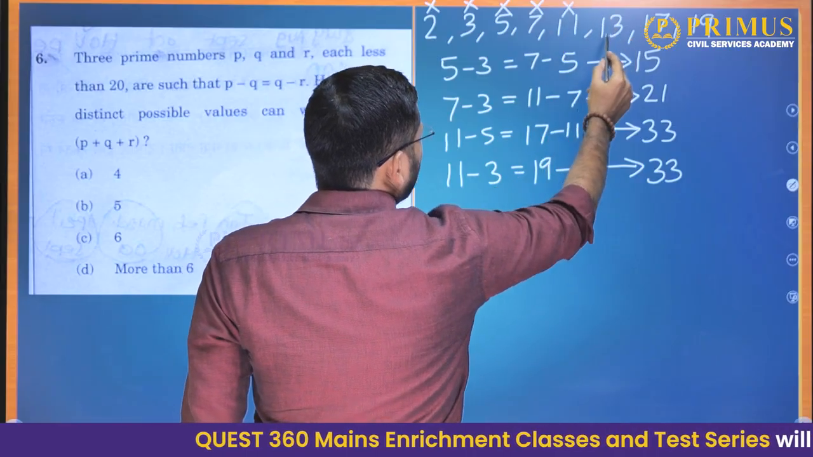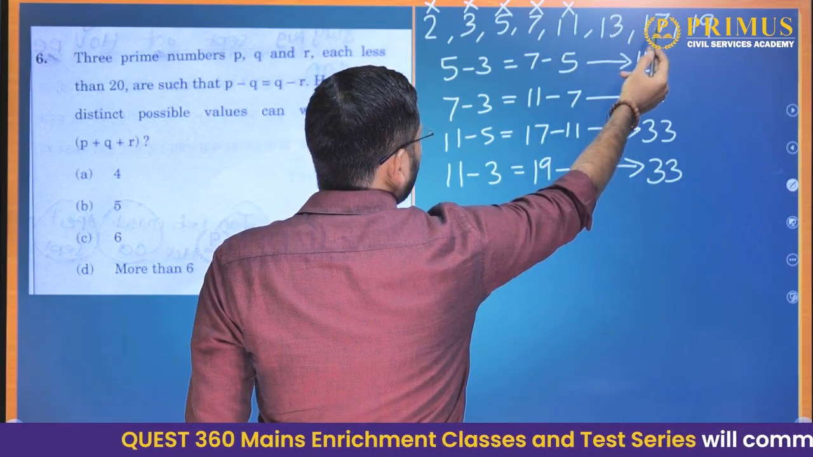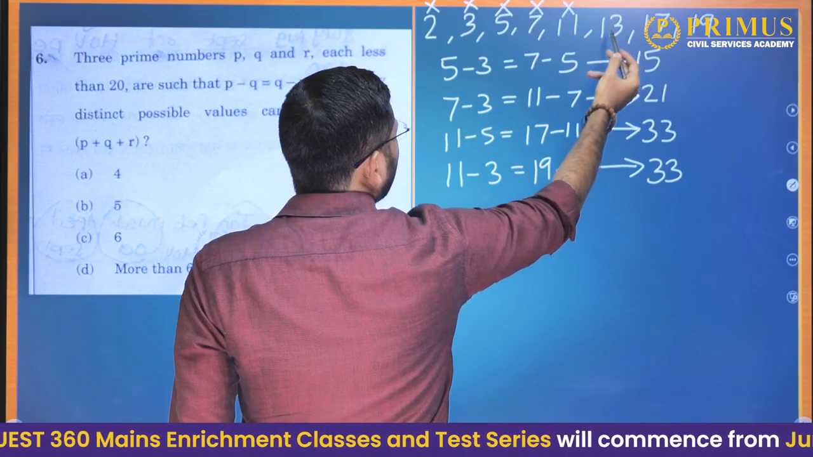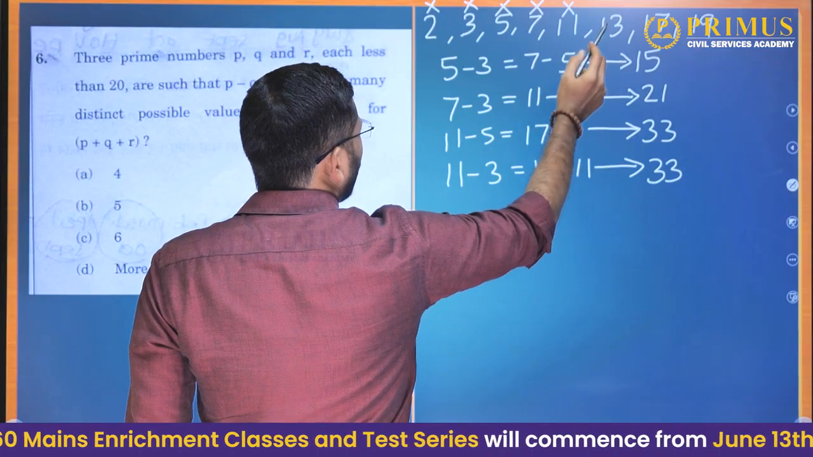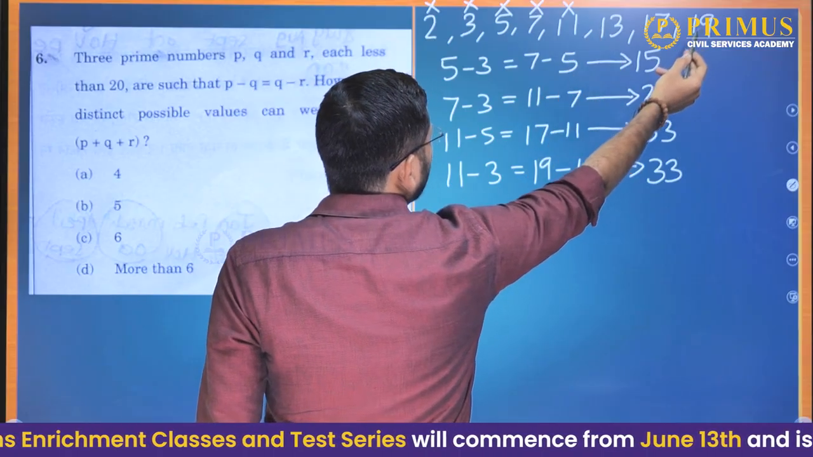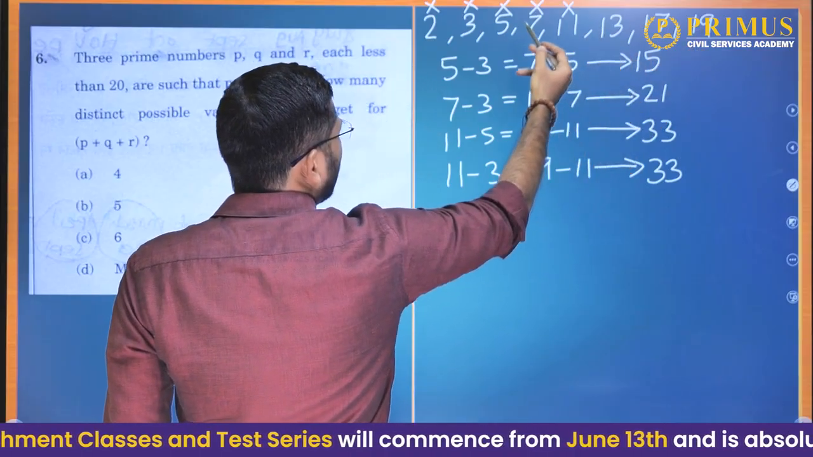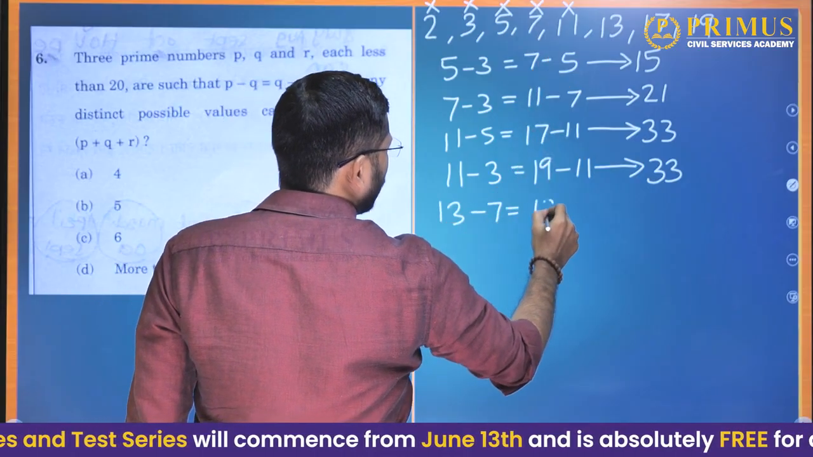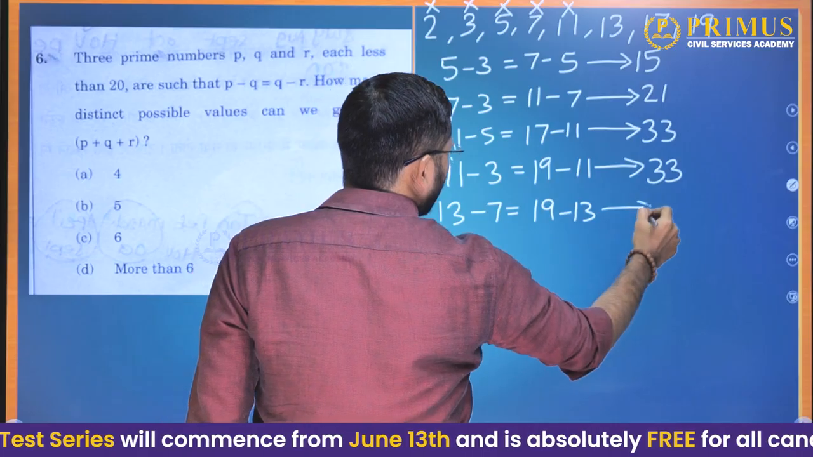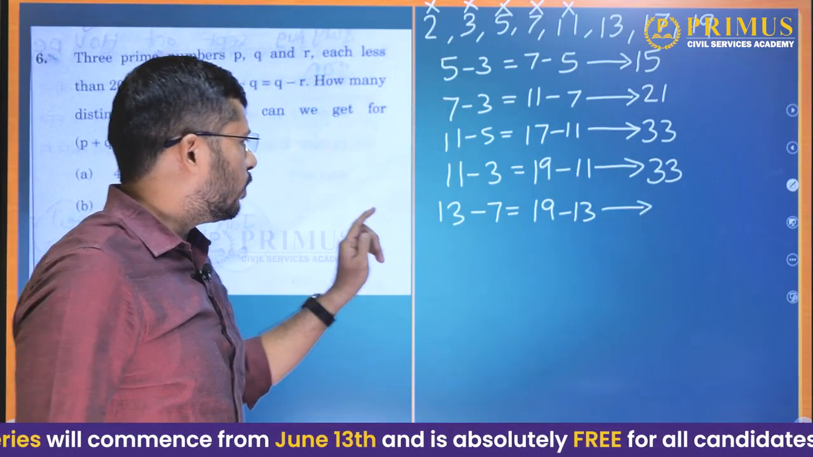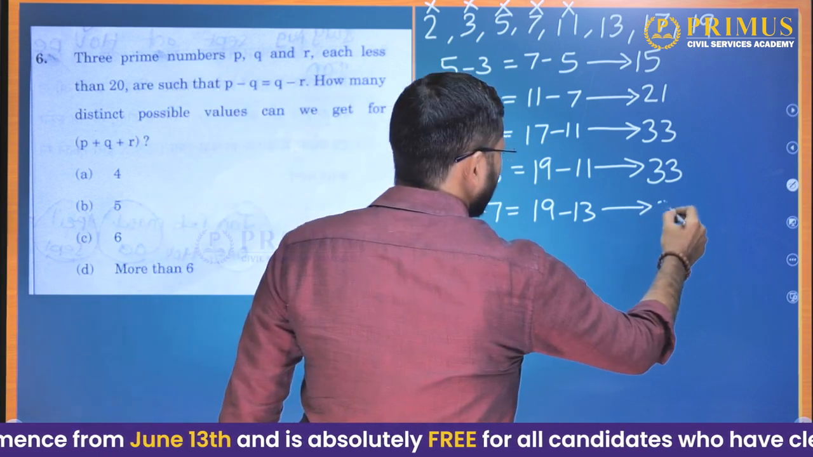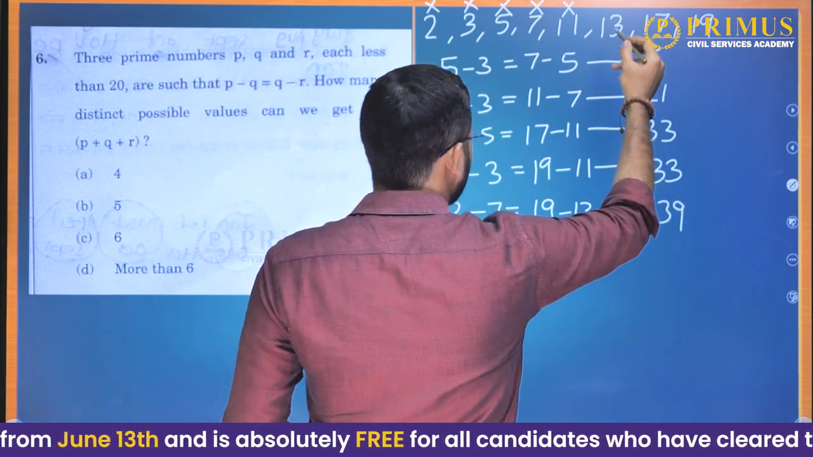What about 13? 13 has a difference of 4 with 17, and 13 has a difference of 4 nowhere else. 13 has a difference of 6 with 19, and 13 has a difference of 6 with 7. So 13 minus 7 is equal to 19 minus 13. Okay. What is the sum of the prime numbers? 13 plus 7 is 20. 20 plus 19 is 39. Okay. We are done with 13.